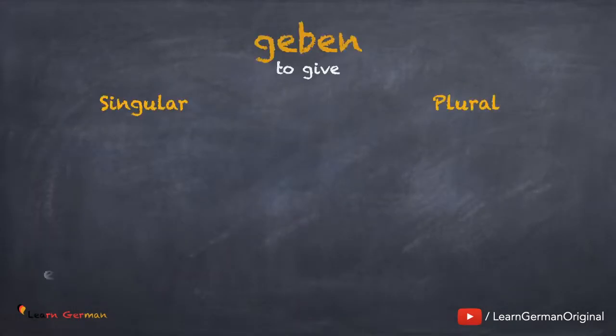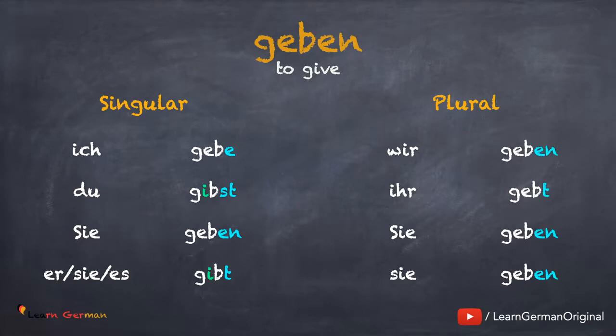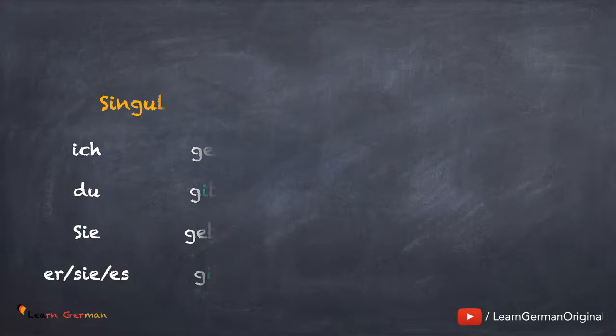Ich gebe. Du gibst. Sie geben. Sie, es gibt. Wir geben. Ihr gebt. Sie geben. Moving on to the next verb. Essen.